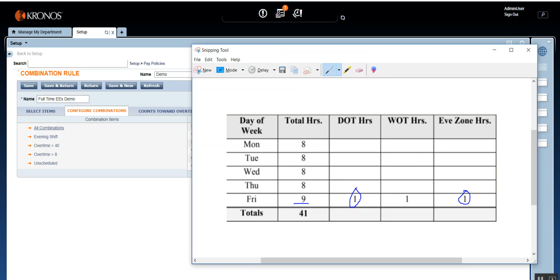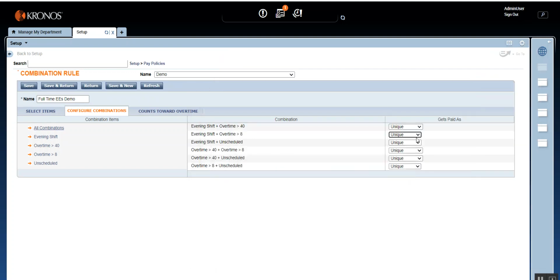No, he just worked for 1 hour, but he is also getting in a situation where he is going to get overtime, daily, weekly, and evening zone. So you might want to decide which situation takes precedence over the other. In case you are not able to decide that, then remember the thumb rule: whichever rule gives the employee more pay, whichever pays more, that wins.